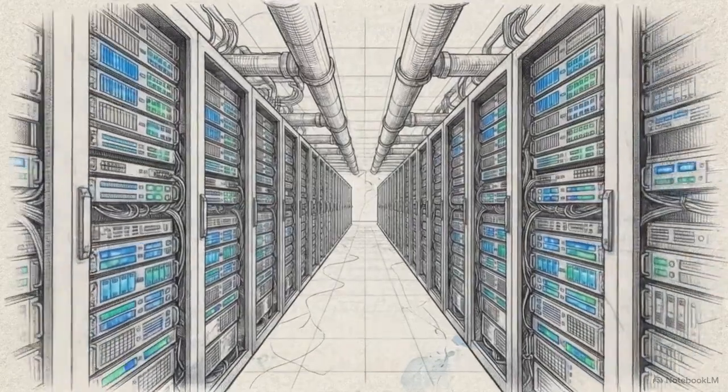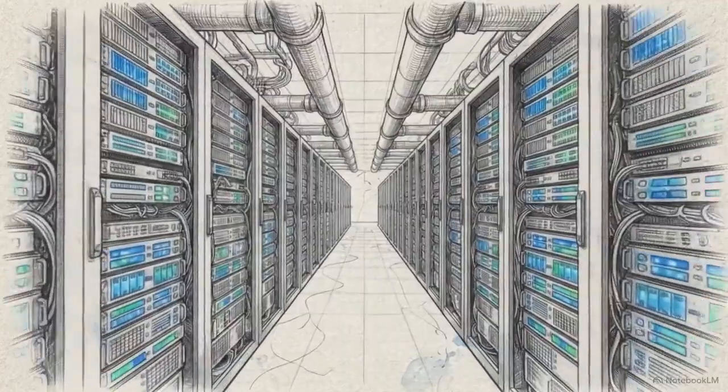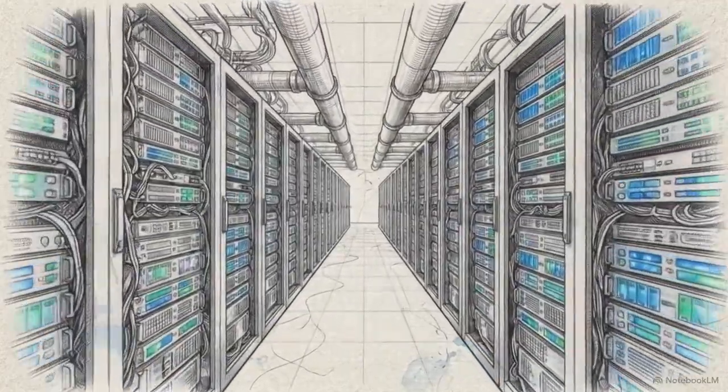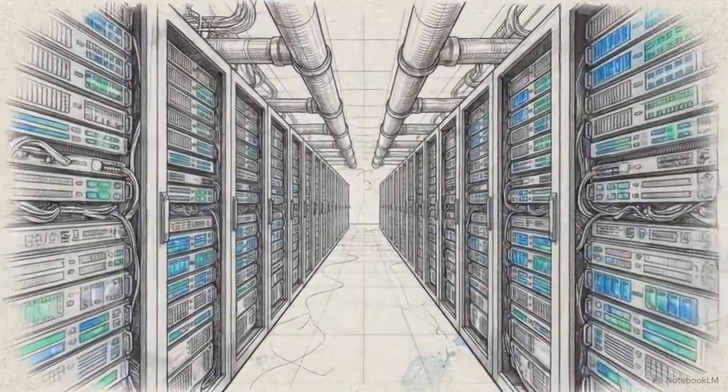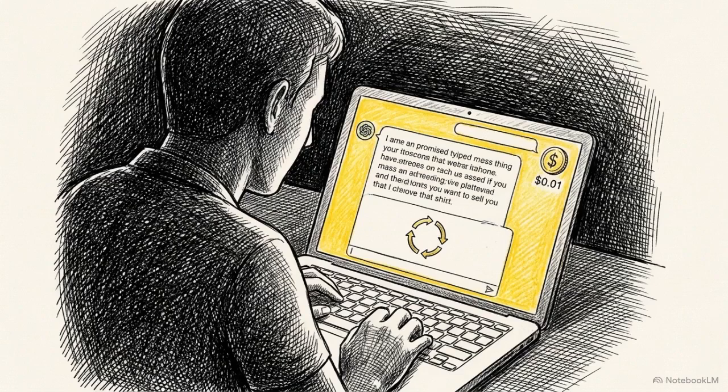Training a massive model requires millions of dollars of hardware and energy upfront. It is a massive capital expenditure. Inference is the operational expenditure. It is the cost incurred every single time a user submits a prompt and the model generates a response.